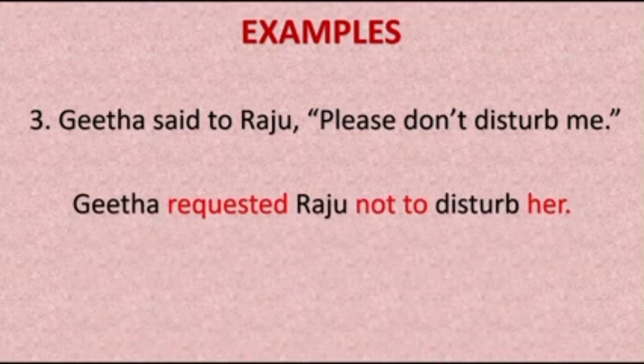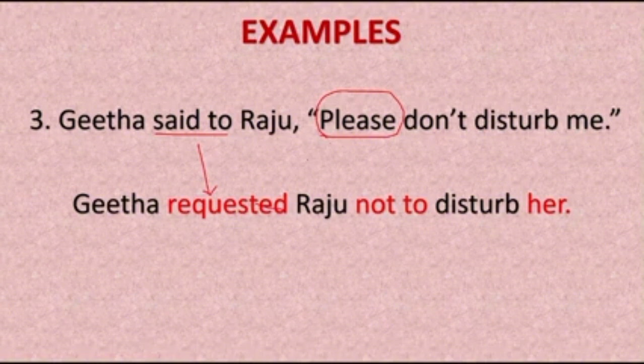See, let us analyze this answer. We wrote requested here. So said to changed into requested. We consider this as a request because you can see the word please here. Whenever you see the word please, consider it as a request.